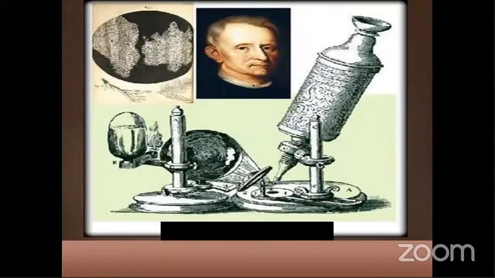Do you know who this person is? Can anybody identify? He is Robert Hooke. This picture you see is the apparatus with which he first observed the cell. Okay. Cork cell. He put the cork and saw some box-like things.